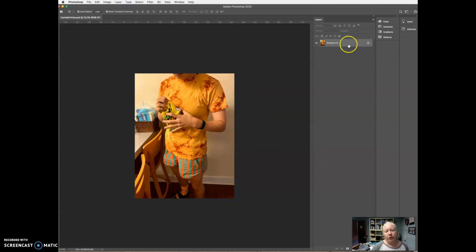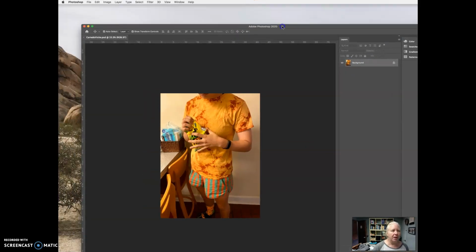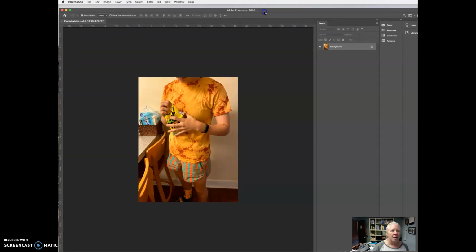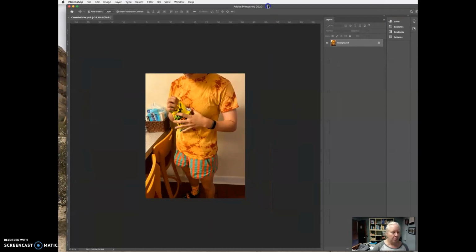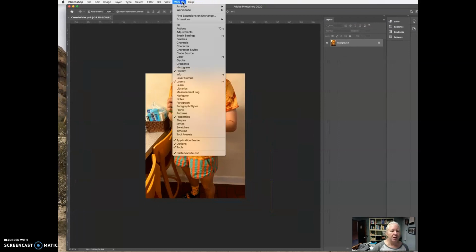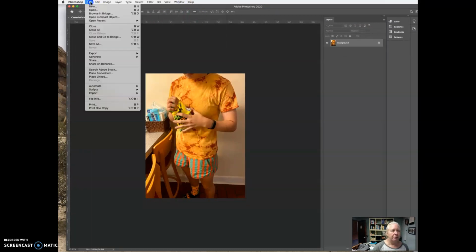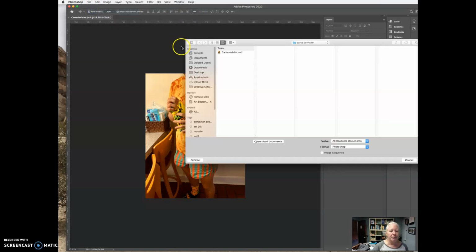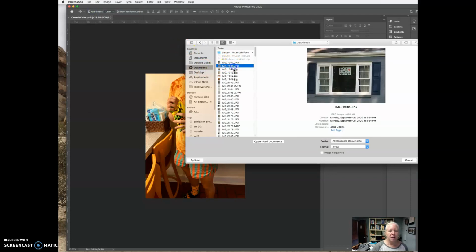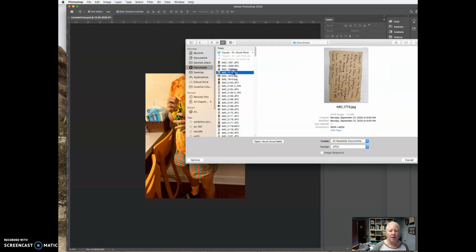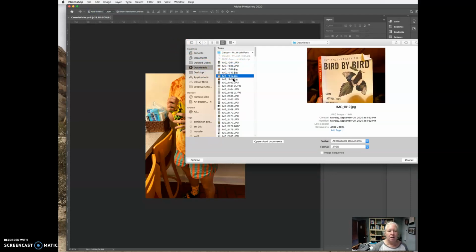Okay. So the next thing I want to do is bring in the other images that I have. So I thought I opened them up, and now I don't see them. So that's interesting. If I go under Window, are they there? No. So I'm going to File, Open. Go back to my downloads, go back to here.